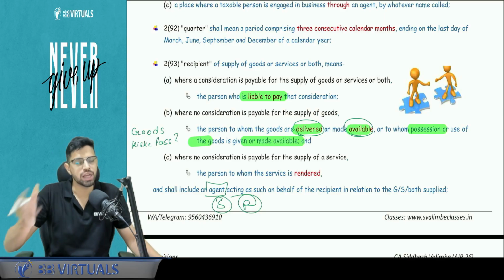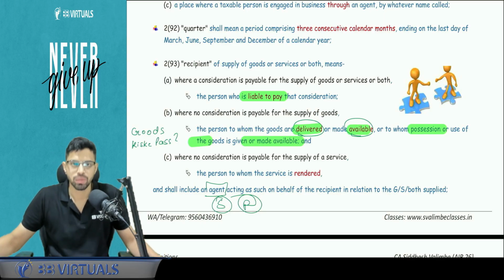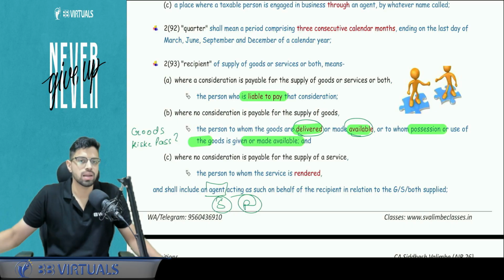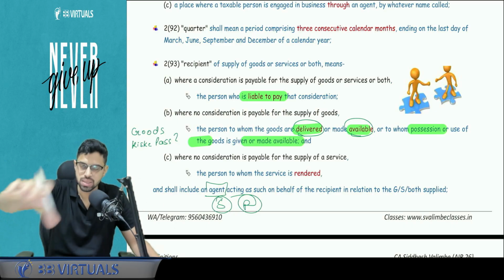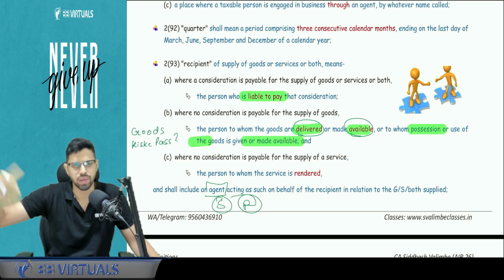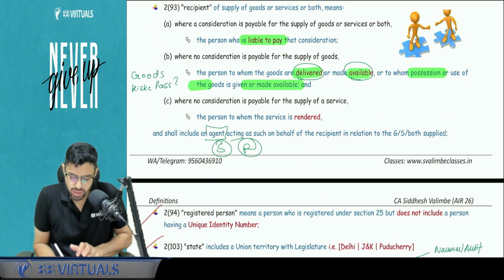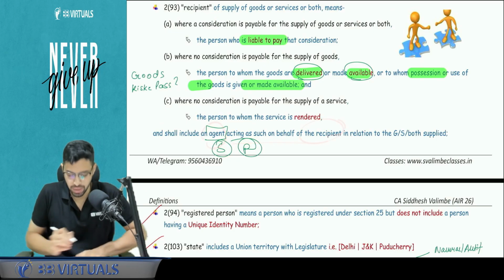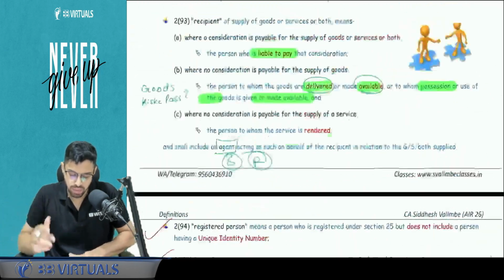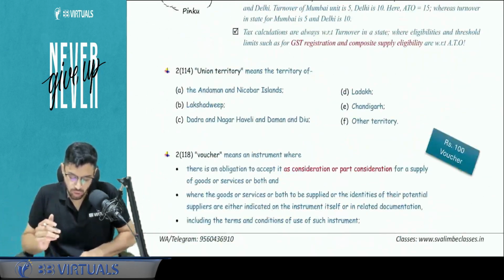Again, agent is included for the purpose of recipient. You and me were the seller. I was selling goods to you. Tomorrow you said that, sir, instead of me, just deliver it to him. He is my agent. So, okay. That agent is also for me, my recipient only. Yes. So it includes agent acting on behalf of recipient. So this is the basic definition that I wanted to cover.